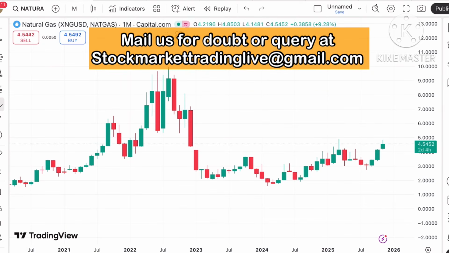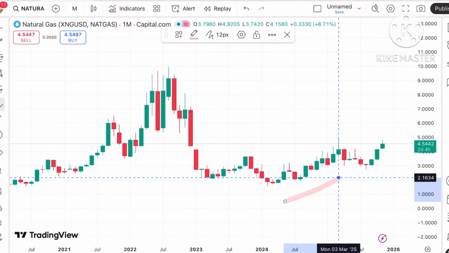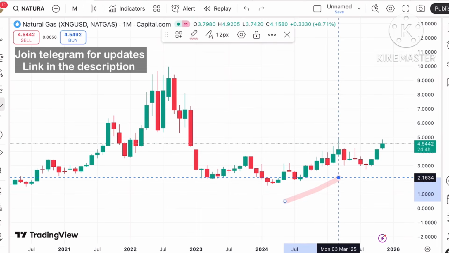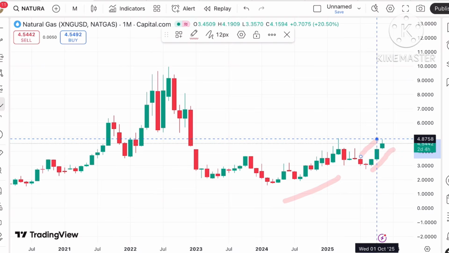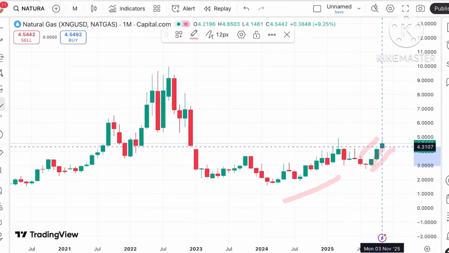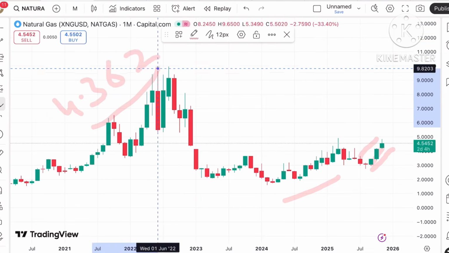See, if you look at the chart of natural gas, it is trading at a level of $4.5452, and if you look at this trend, there is a clear upside movement we have seen for 3 months. It is already above a strong level of $4.362.